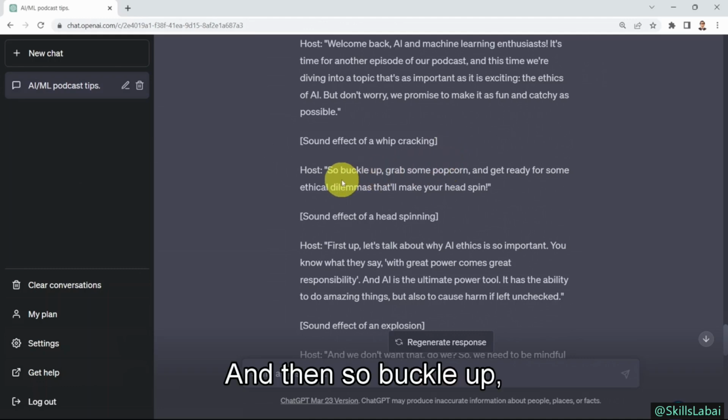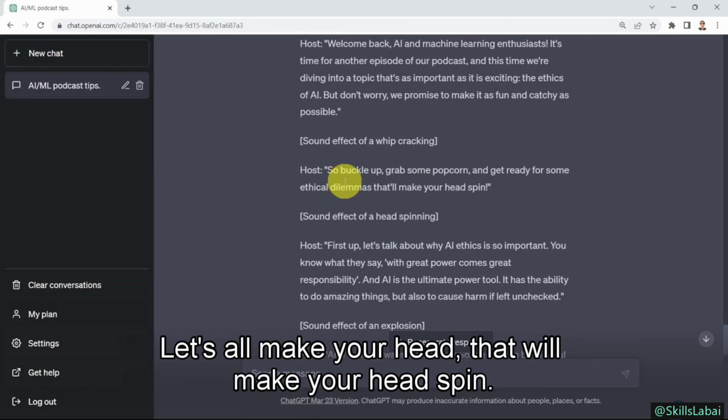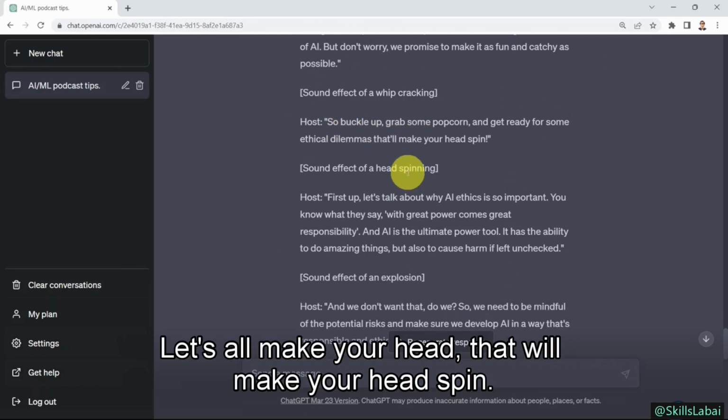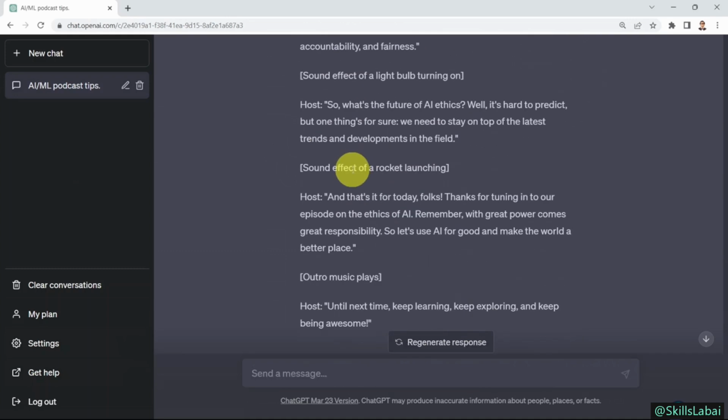And then so buckle up, grab some popcorn, and get ready for some ethical dilemmas that will make your head spin. And then here you have some sound effect, for example, again, pretty cool.